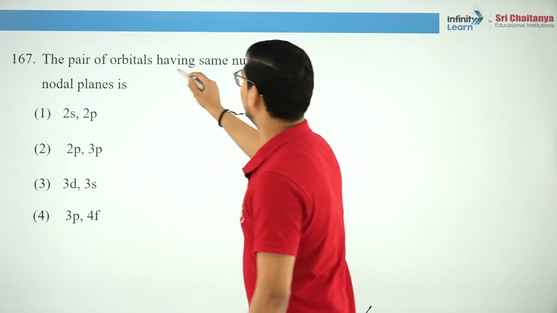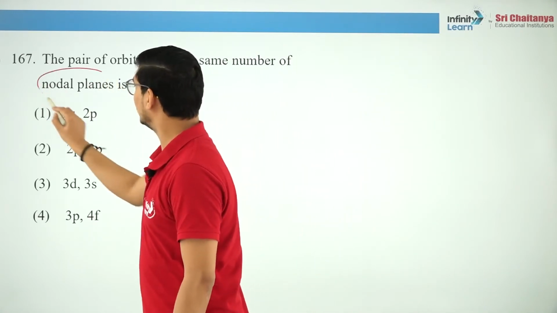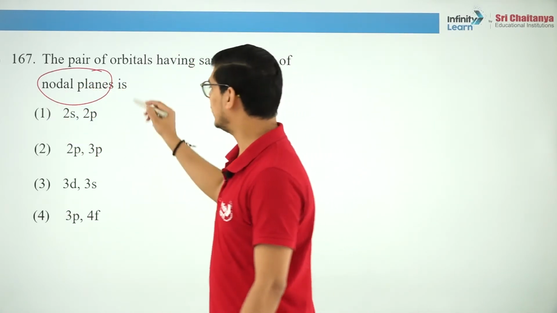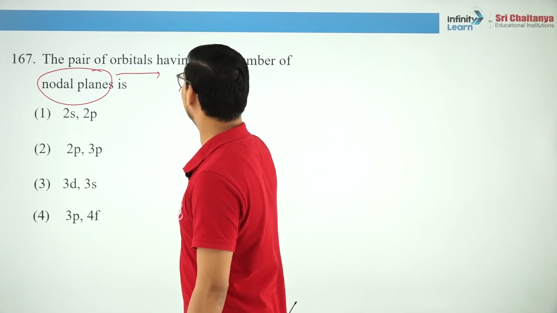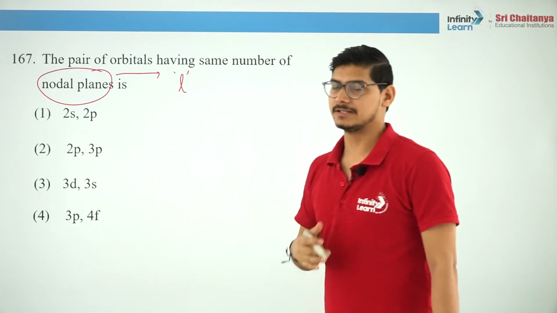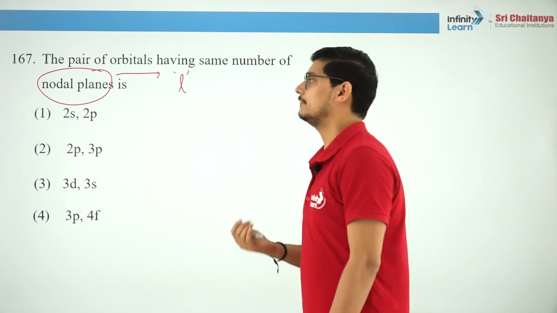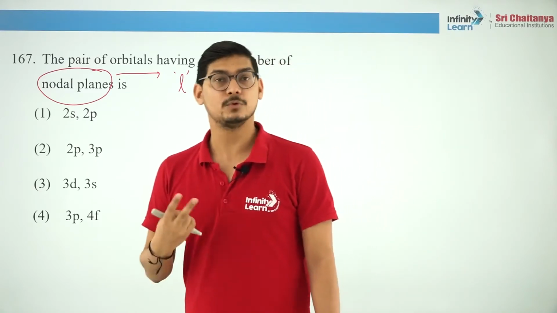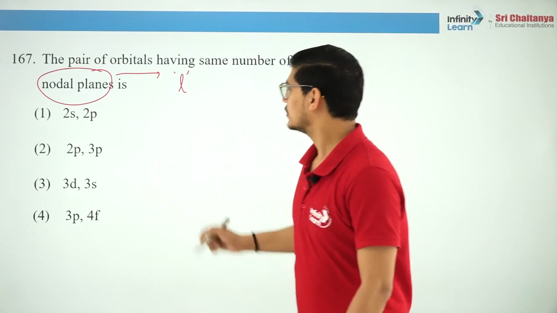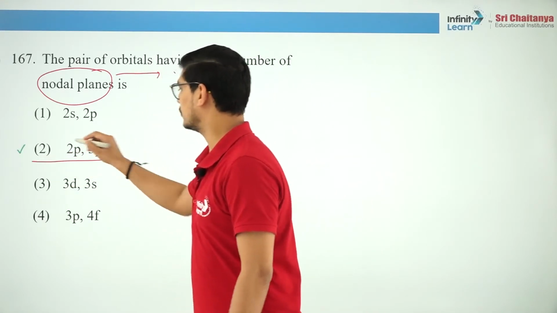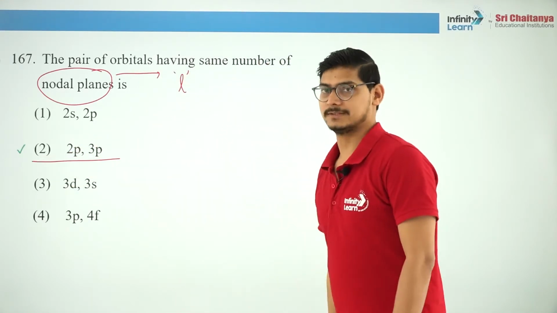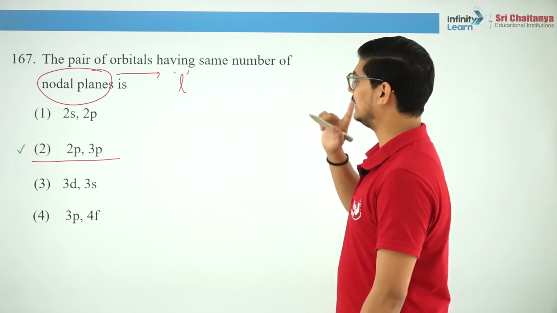The pair of orbitals having the same number of nodal planes. Nodal planes will be given by the value of L. So s orbital does not have any nodal plane, p orbitals have one nodal plane each, d orbitals have two nodal planes each. So this will be the correct answer because both of them are p orbitals, so they will have one nodal plane each.